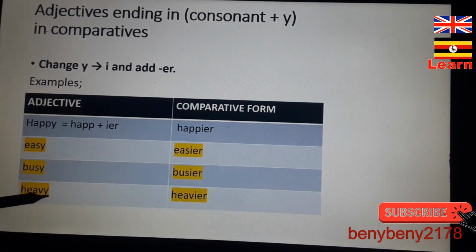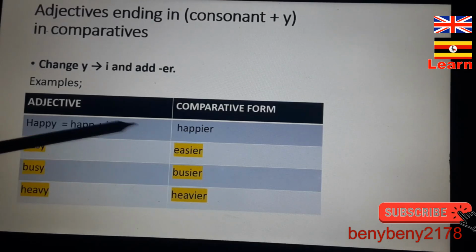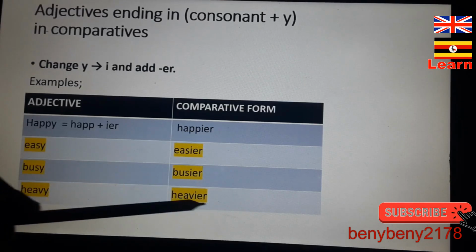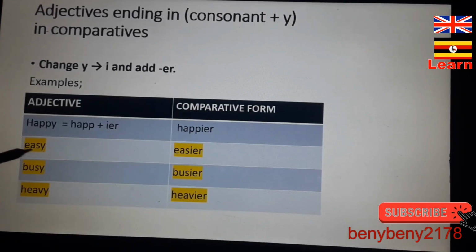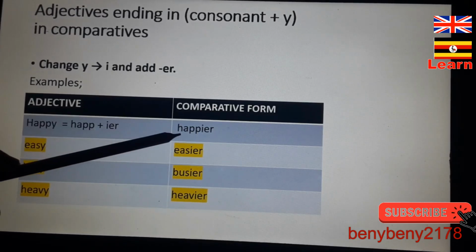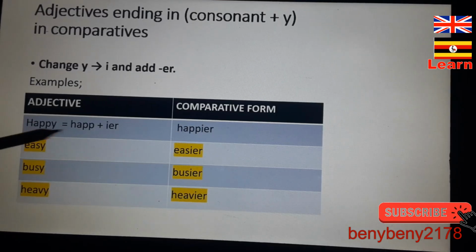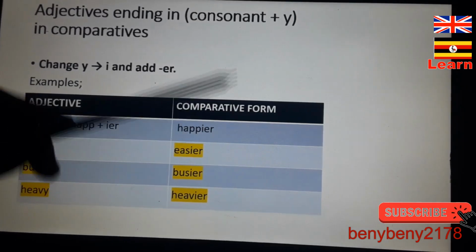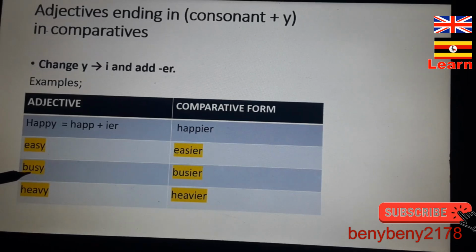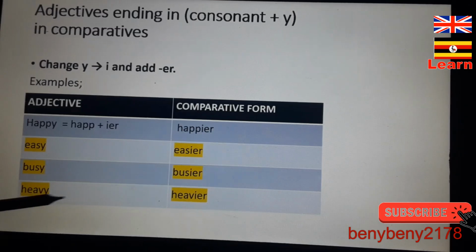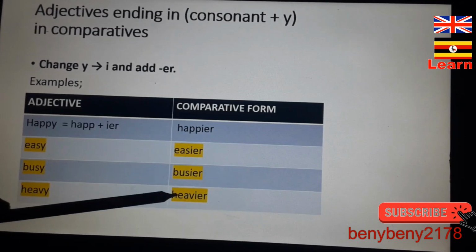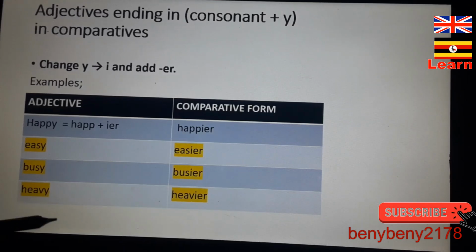Heavy, remove the Y and put IER. So heavy will change to heavier. Are we together? One more time. You remove the Y and add IER. So happy becomes happier. Easy becomes easier in the comparative form. Busy becomes busier in comparative form. Heavy becomes heavier in comparative form.